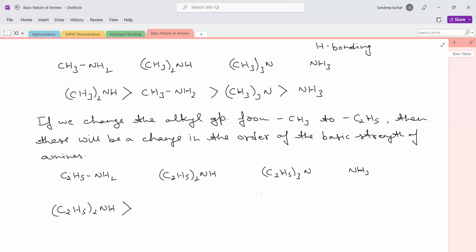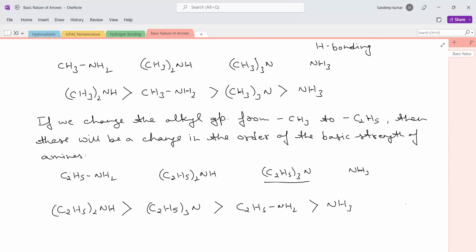When we change the methyl group to ethyl, it produces steric hindrance to hydrogen bonding. So our inductive effect dominates the solvation effect, which means the tertiary amine gets more basic compared to the primary amine. So first comes the tertiary amine, then the primary amine, and then ammonia.